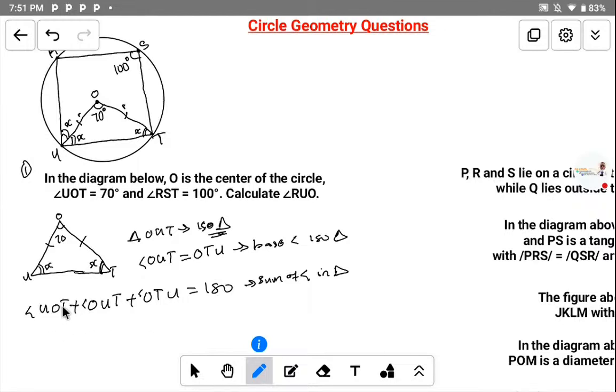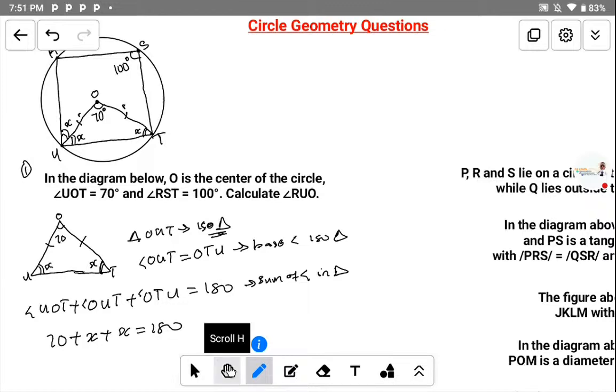Now, our angle, sorry, the first one is angle UOT. That's angle UOT, which is 70. We have 70 plus the angle OUT, that is our U, that is called what? S, okay, plus the next one, angle OTU, that is called what? S. We have S to be equal to 180.